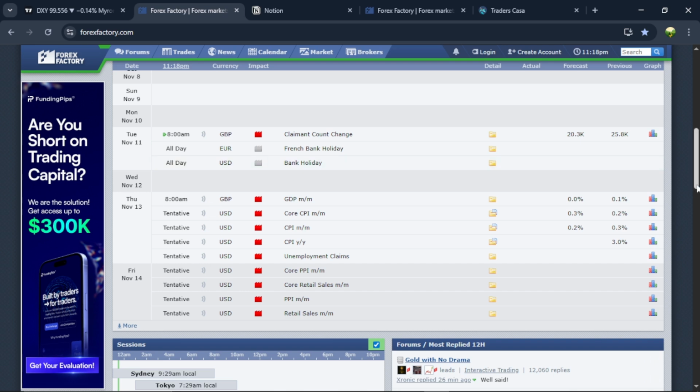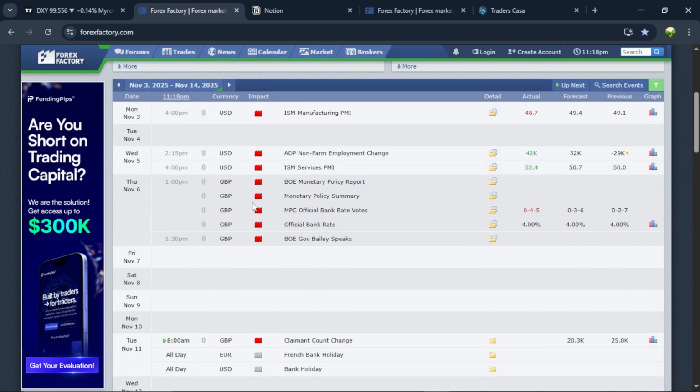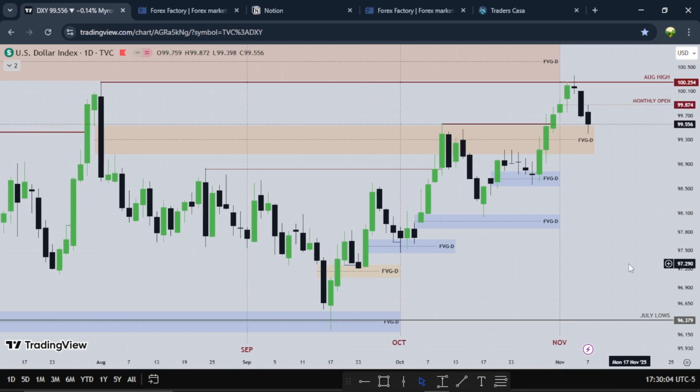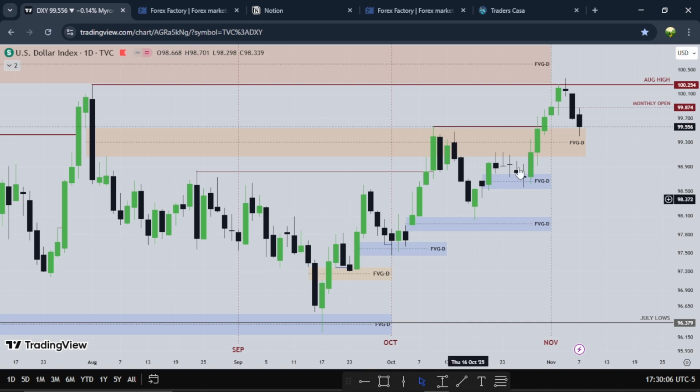So let's hop right into the charts and see how these news events played out in the pound and dollar as well. This is the daily time frame for the dollar. This is how the dollar has been doing for the month before we roll over into the new month. The dollar has been bullish the month of October, right? With November opening, we'll see the dollar showing signs of bearishness, right?